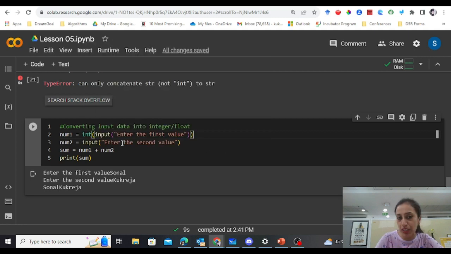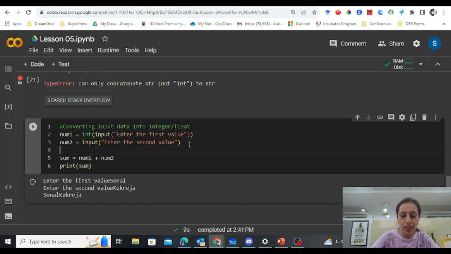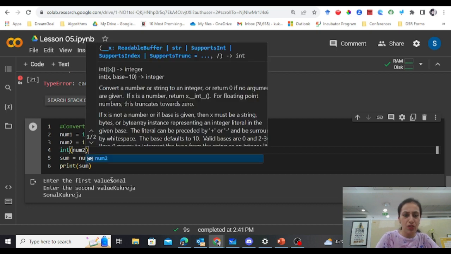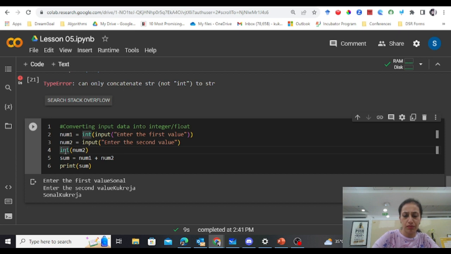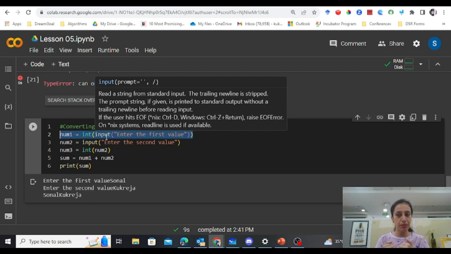Like suppose you took num2 equals input. Now you can write int of num2, that is, convert num2 into an integer and store it in another variable, maybe num3. So that means in one version I have done both operations, taking the input and converting into an integer, in one line.